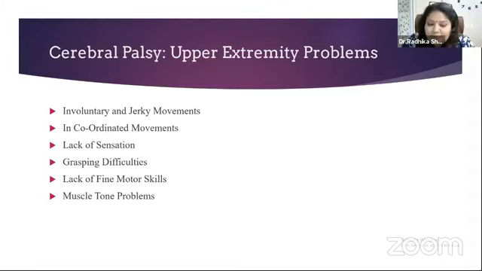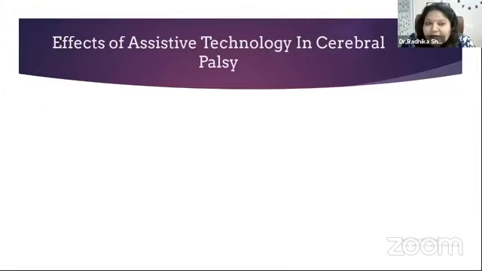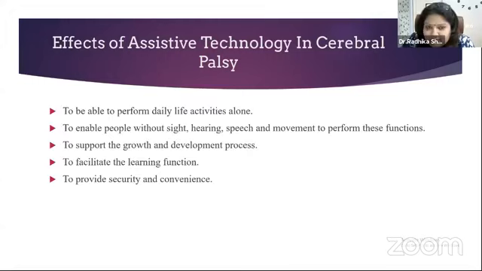Now, with these problems, children have n number of things which a child is not able to do, or they have hurdles to achieve their activities. So we use assistive technologies to fulfill their activities. Now, understanding the effects of assistive technology in cerebral palsy.